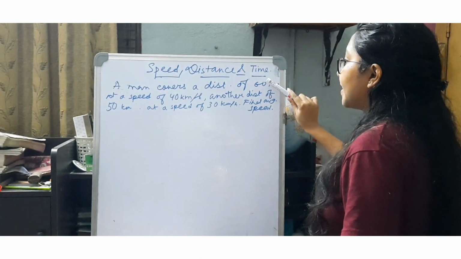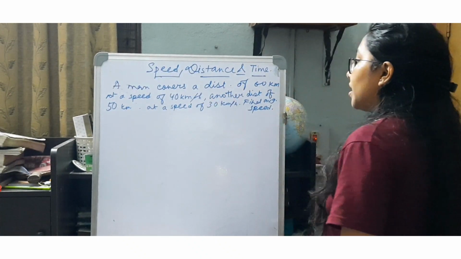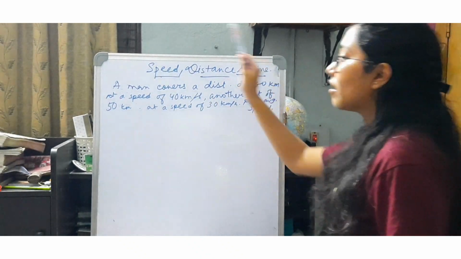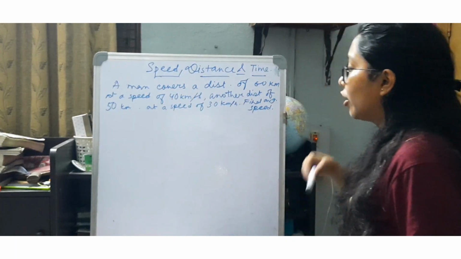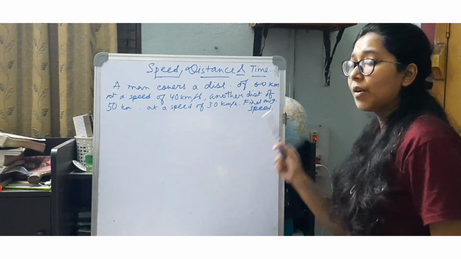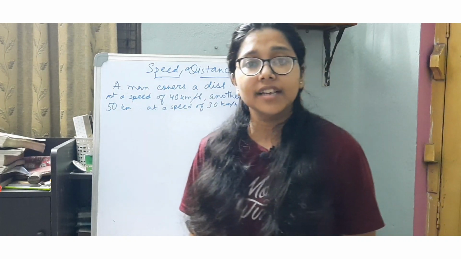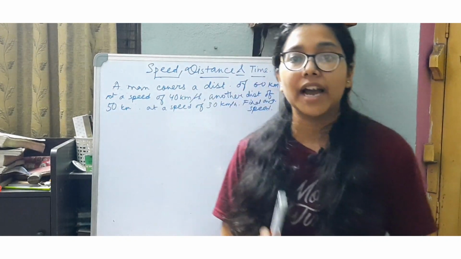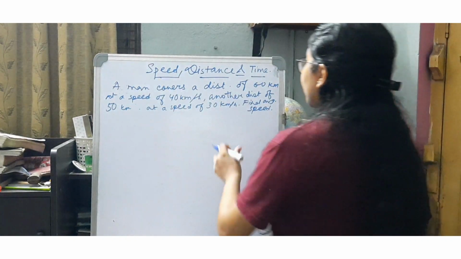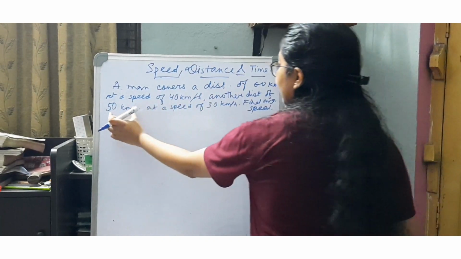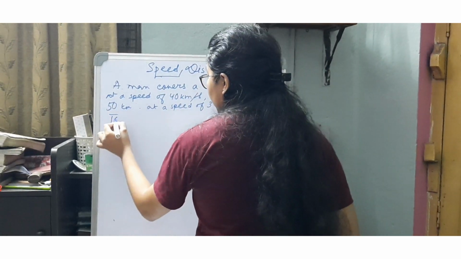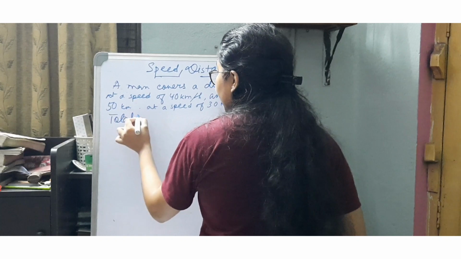So first data is 60 km at 40 km per hour. The next data is 50 km at 30 km per hour. So right now I stated that average speed is the total distance by the total time. So what is the total distance? 60 km plus 50 km. So the total distance is 110 km.